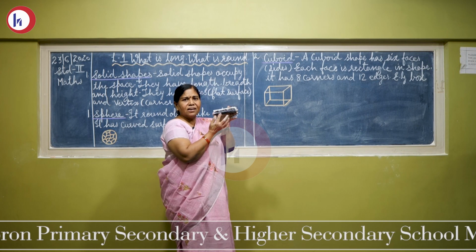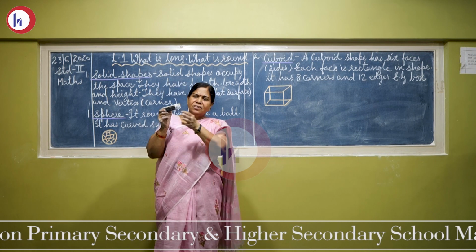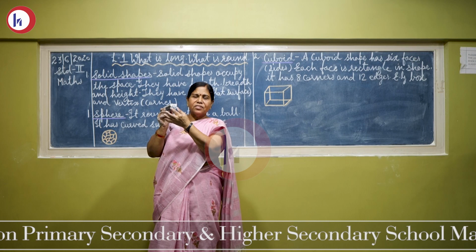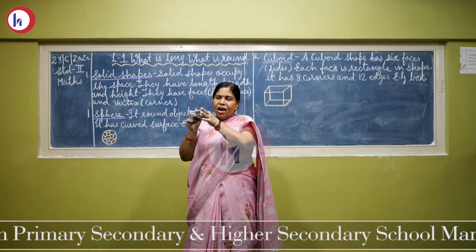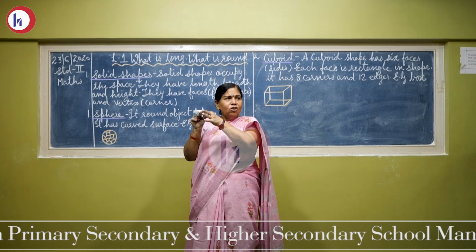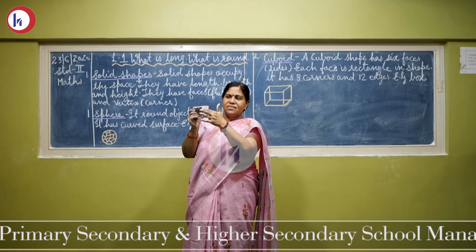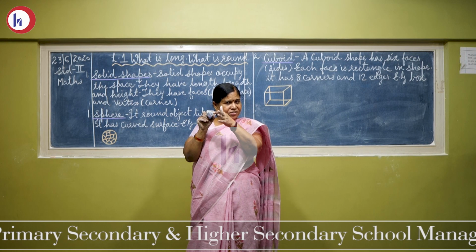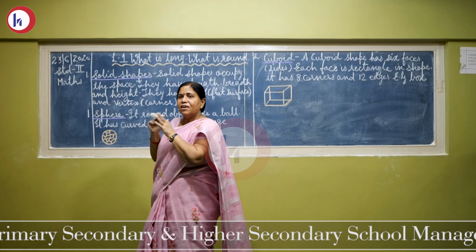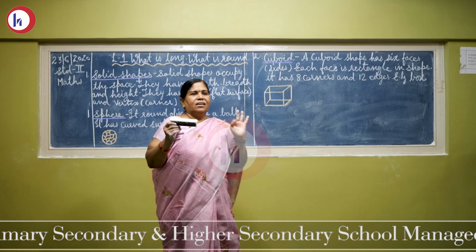Duster इतना लंबा है ना, तो जो लंबा साइज को क्या बोलते हैं हम? Length. फिर this is the breadth. Breadth मतलब इतना ये duster चौड़ा है. And this is the height. ये इतना ऊंचा है. So this is the length of the duster, this is the breadth of the duster, and this is the height of the duster. So solid shapes have length, breadth and height.